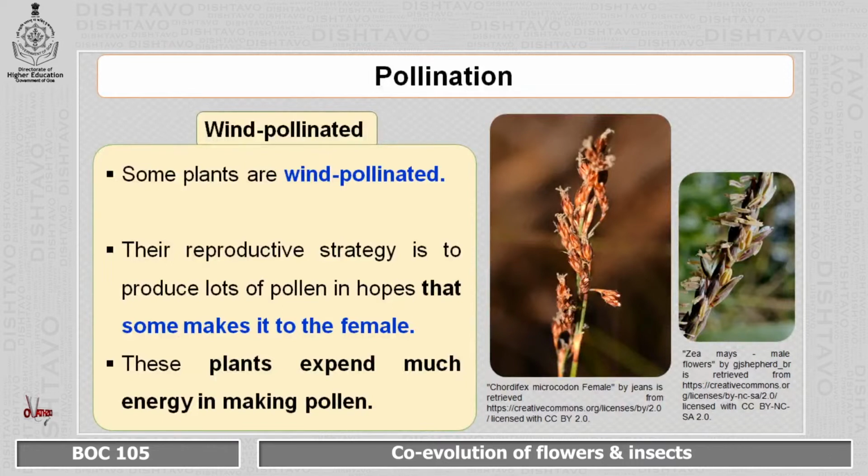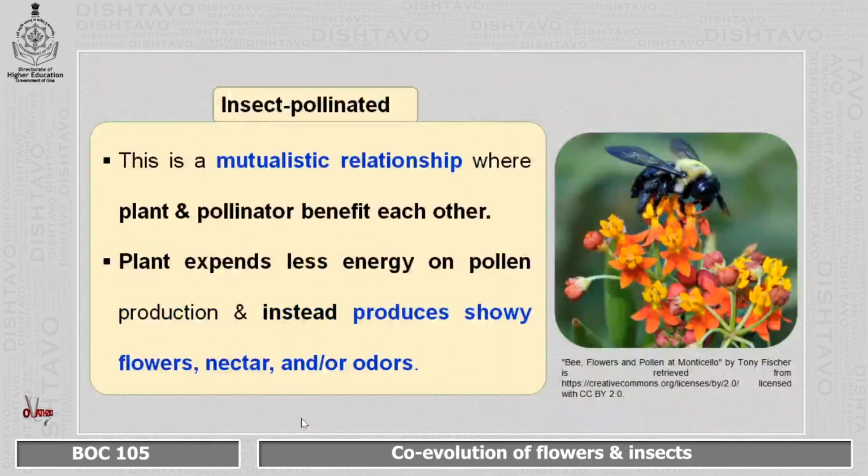So the plant is basically expending a lot of energy in making the pollen. Whereas in insect pollination, it is a mutualistic relationship, and the plant will expend less energy on pollen, rather it will use more of its energy in producing showy flowers, nectar or odors, so that they can attract the insect.